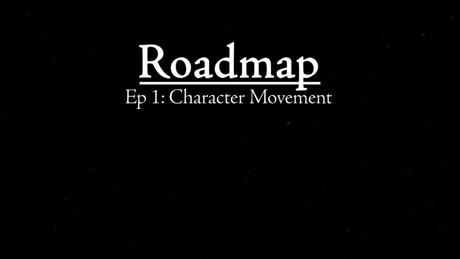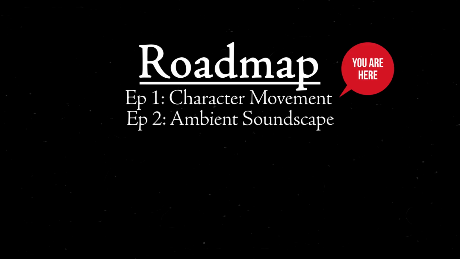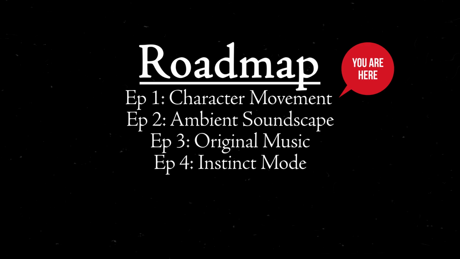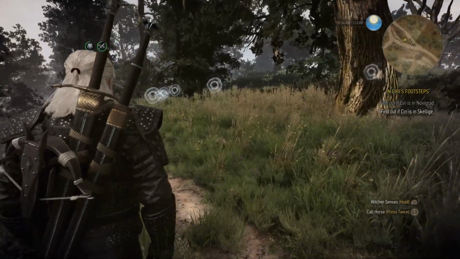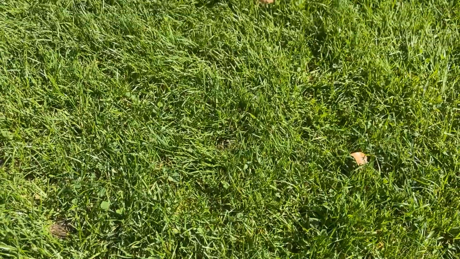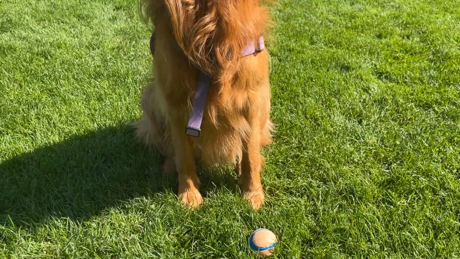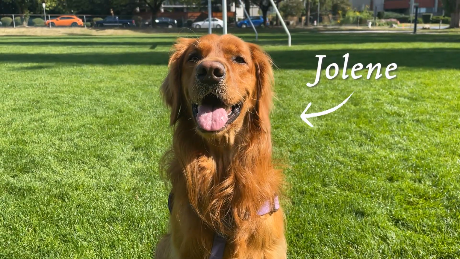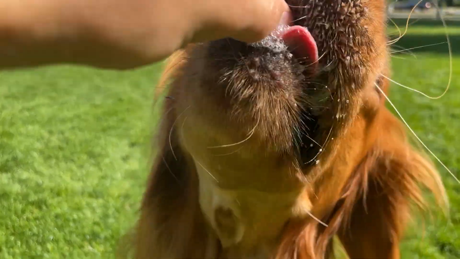To bring this world to life, I'll be focusing on creating a dynamic movement system for the playable character, immersive and spatialized environment audio, original music cues, and lastly, we'll develop an ability called Instinct Mode, a sort of Witcher Sense knockoff where the player uses their heightened sense of hearing and smell to track objects and enemies. I've also recruited my lazy roommate to help me record some original audio to use in the game. So without further ado, let's get into it.